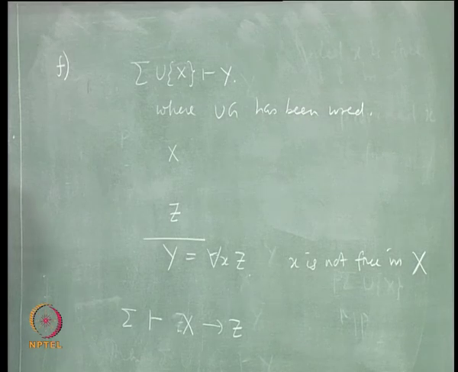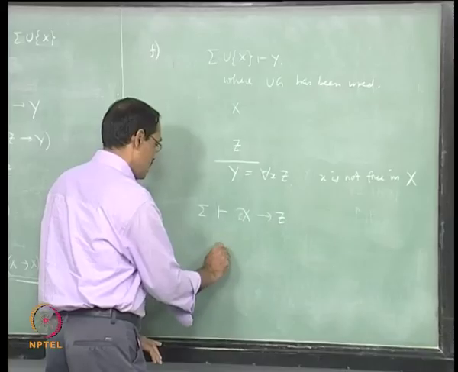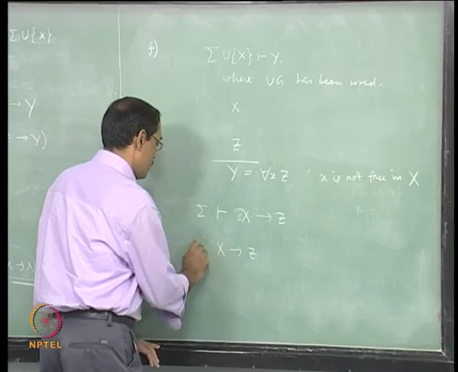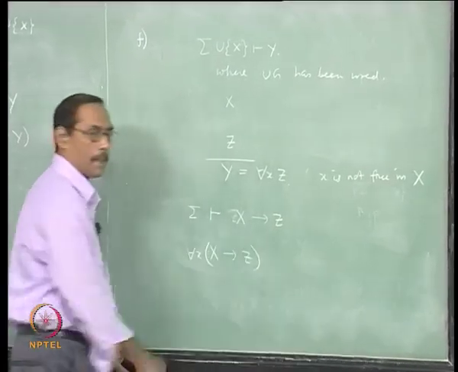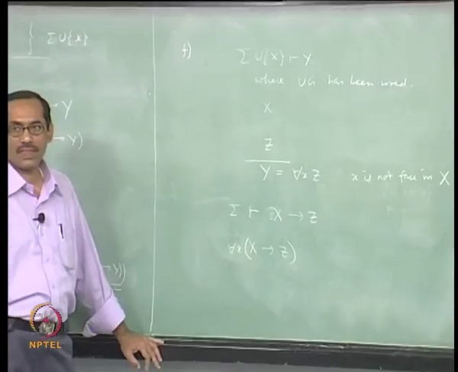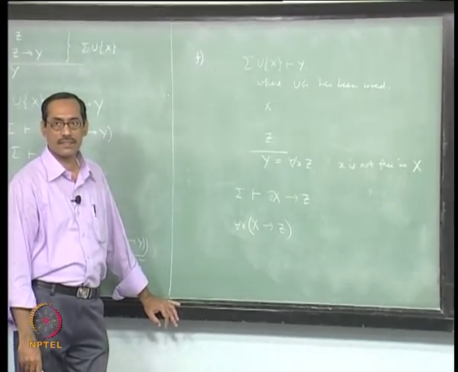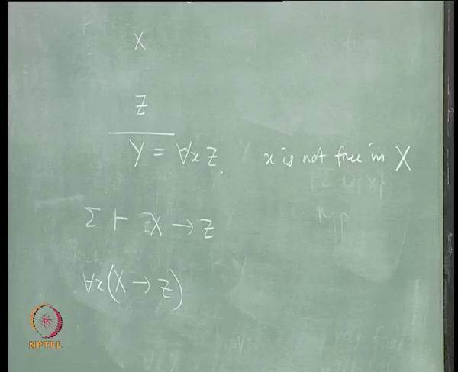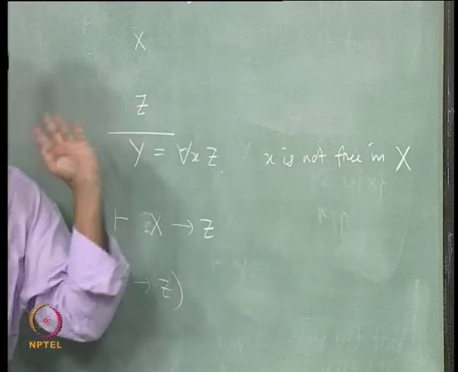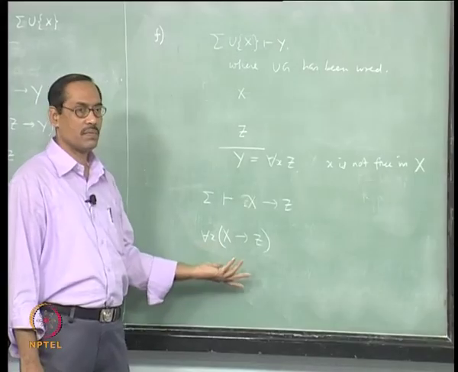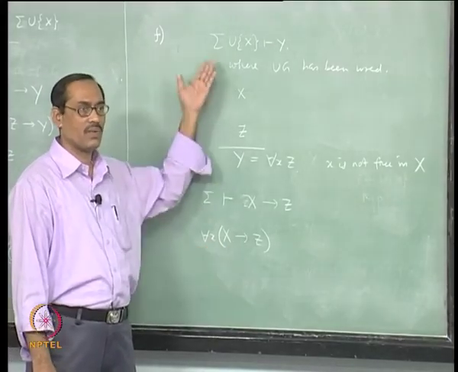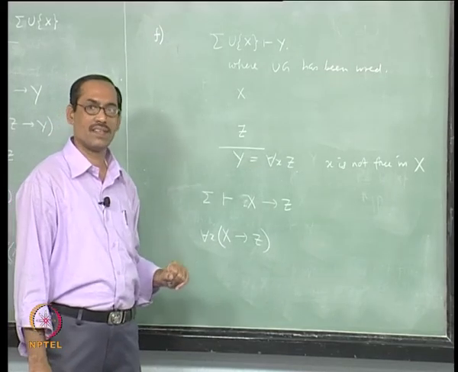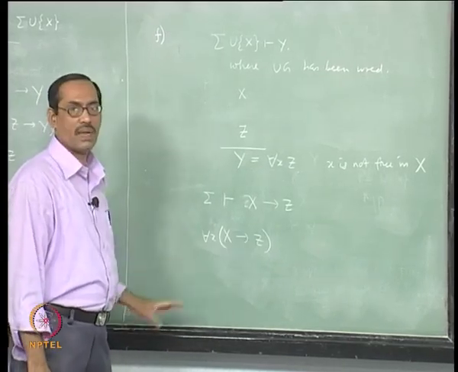From this, by UG, you get for each x, x implies z. All that we need is that x should not be free in the premises, and it is not free in the premises. So for each x, x implies z.